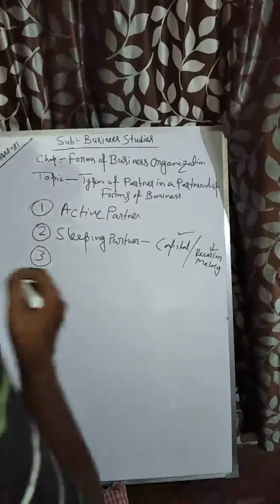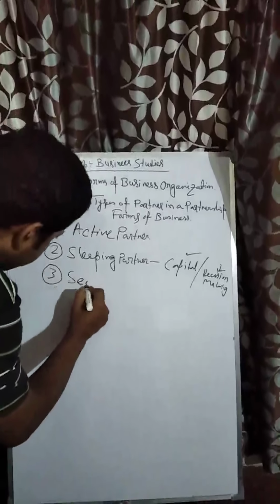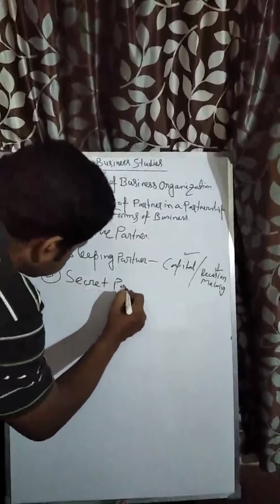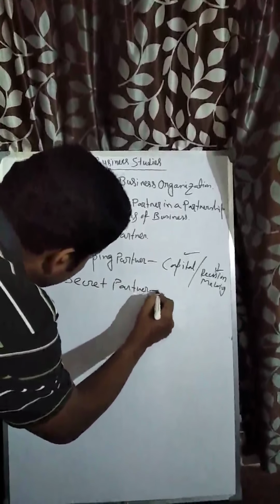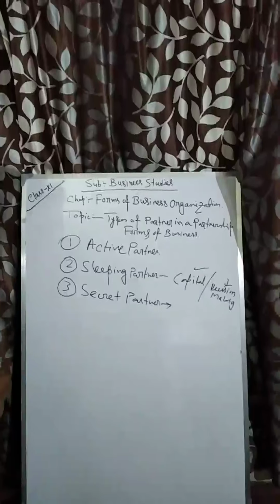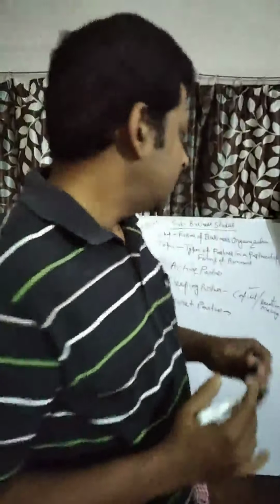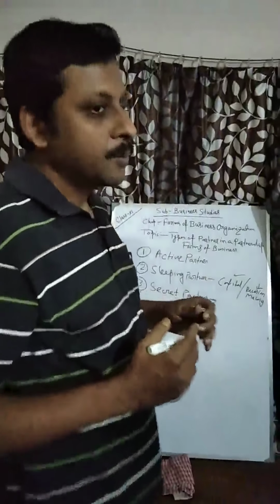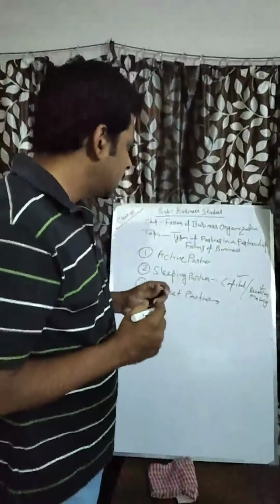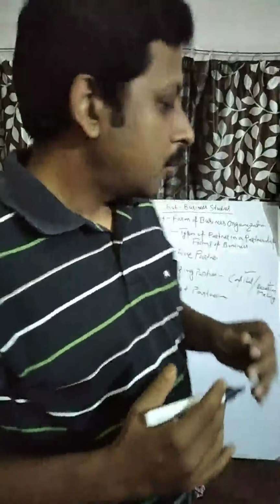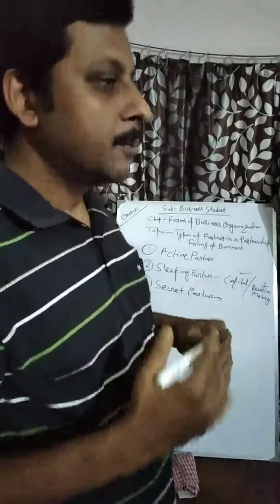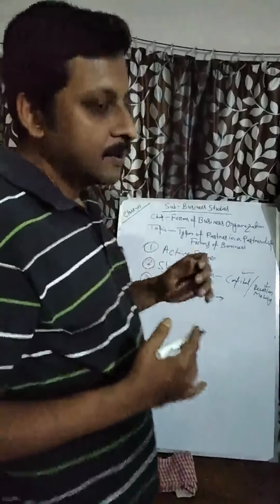This is a secret partner. Secret partner means they actively take part in decision making. They are involved in the day to day business and take part in decision making of the firm, for different deals they can actively take part. But their secrecy is maintained